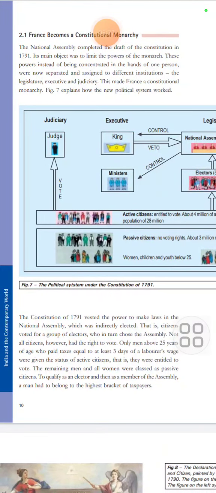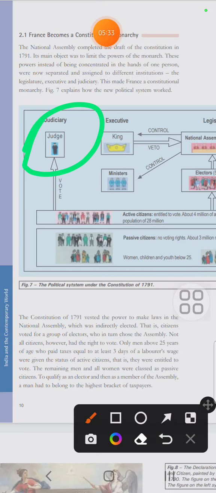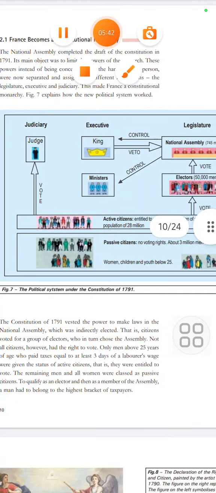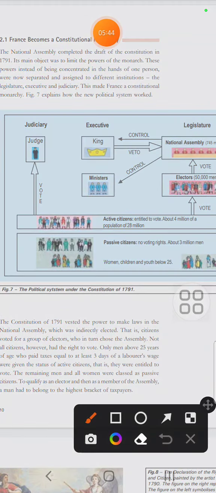Active citizens used to vote and select the judges of the judiciary board. So here all three things are coming: legislative, the ones formulating the policies in the country; executive, the one who is executing, bringing it into action.